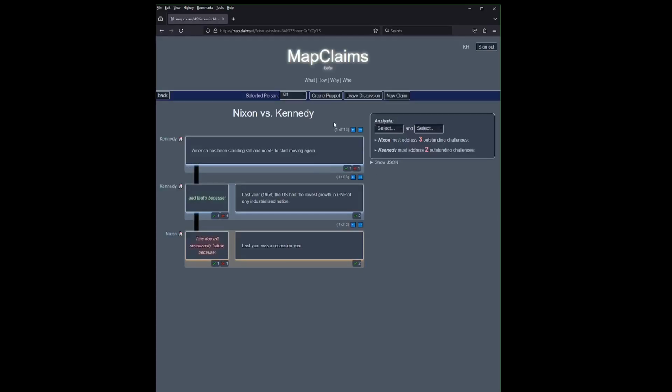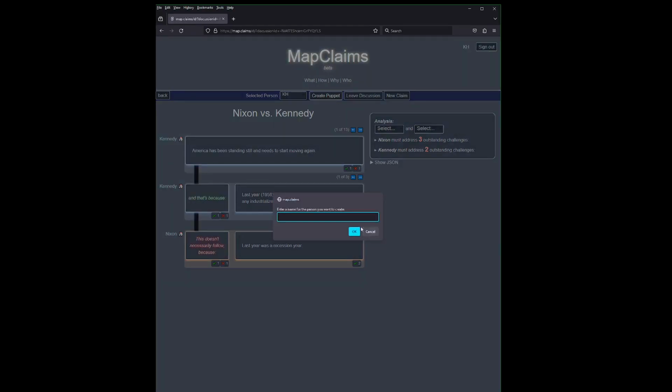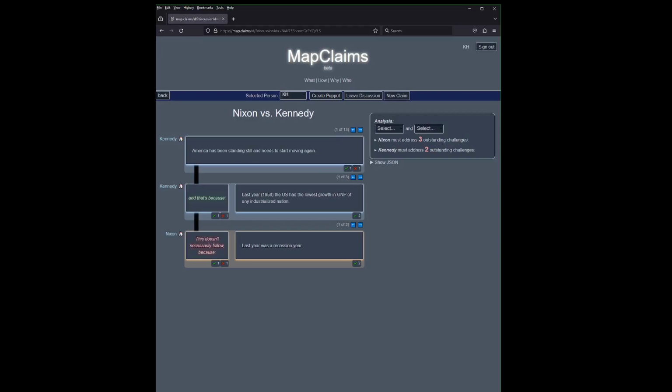So mapping other people's debates is one of the reasons I've implemented the concept of puppets in MapClaims. We have a Nixon puppet and a Kennedy puppet in this debate, and you can tell by the little sock icons. And they're both controlled by my user account. This way, I can manage multiple characters in a public discussion without having multiple accounts.